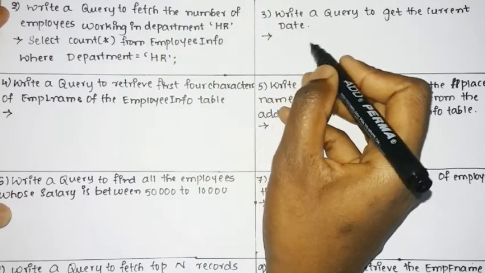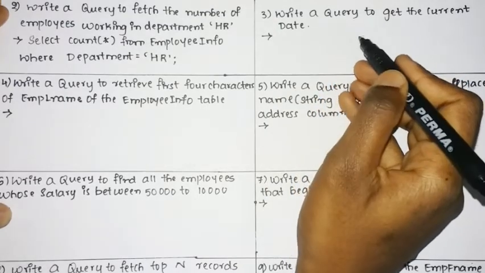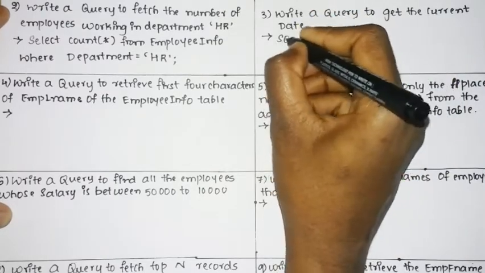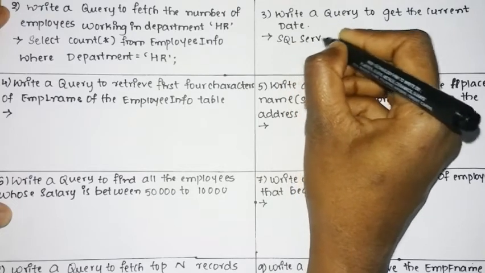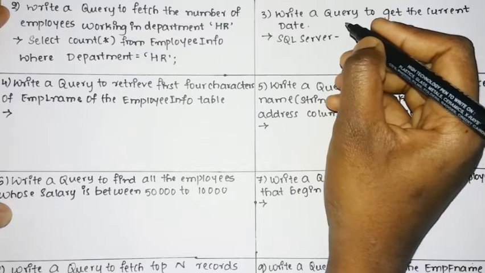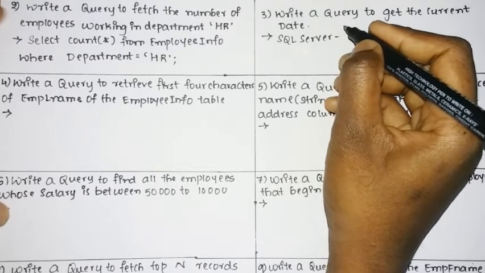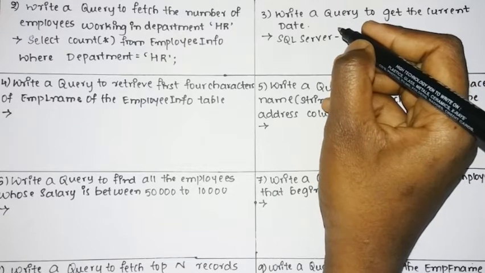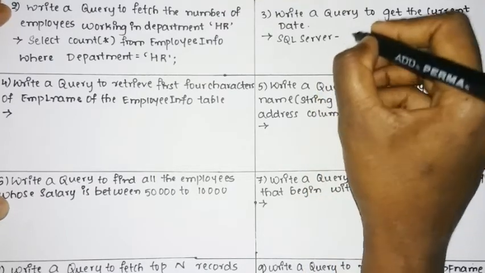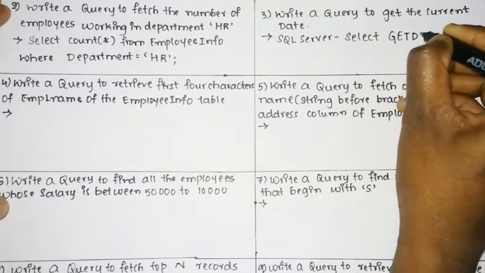Write a query to get the current date. There is a built-in function for this. If you want to display the date in SQL, different servers follow different syntax. There are various types of databases, like MySQL and SQL Server, which support different syntax. Everything is the same, but some of them use different keywords and syntax. We shall see how to get the current date using a SQL query. For that, select followed by the get date of.